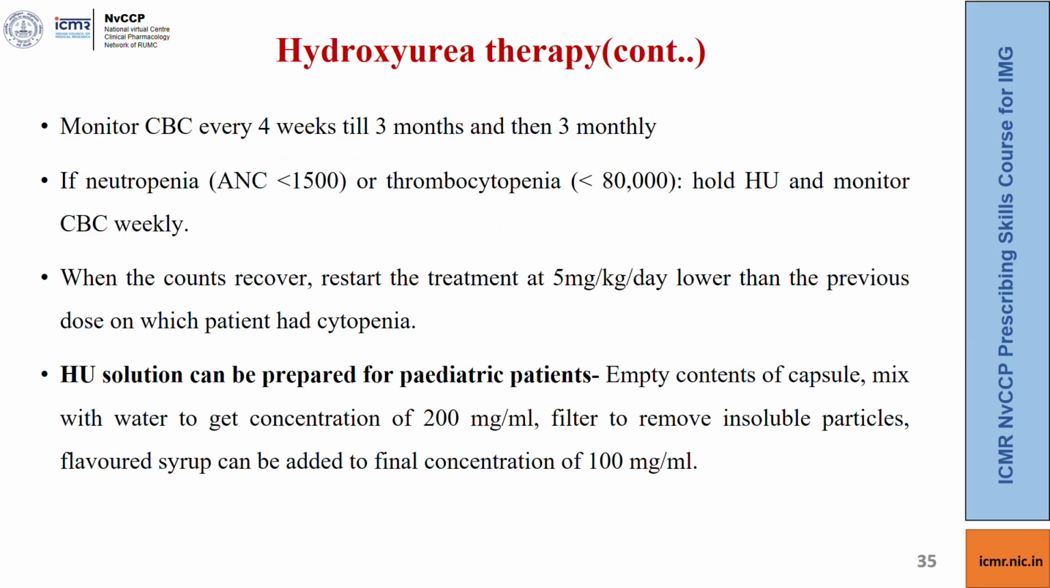You need to monitor the CBC of the child every 4 weeks till 3 months and then 3 monthly. In case there is neutropenia of less than 1500 or a thrombocytopenia of less than 80,000, withhold hydroxyurea and monitor the CBC weekly. When the counts recover, restart the treatment at 5 mg per kg per day lower than the previous dose on which the patient had cytopenia. Hydroxyurea solution can be prepared for pediatric patients, and this has been elaborated in the handout which you can go through.